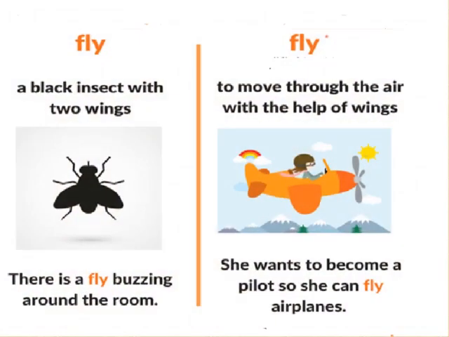Fly. First meaning, a black insect with two wings. Sentence, there is a fly buzzing around the room. Fly. Second meaning, to move through the air with the help of wings. Sentence, she wants to become a pilot so she can fly airplanes.